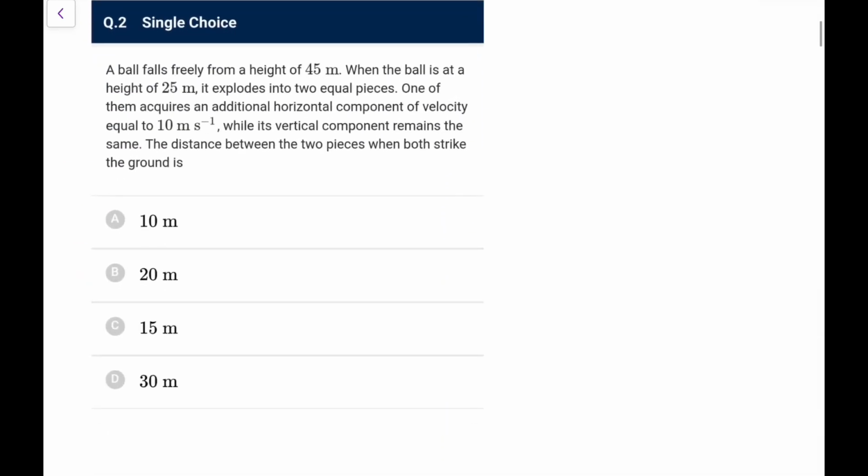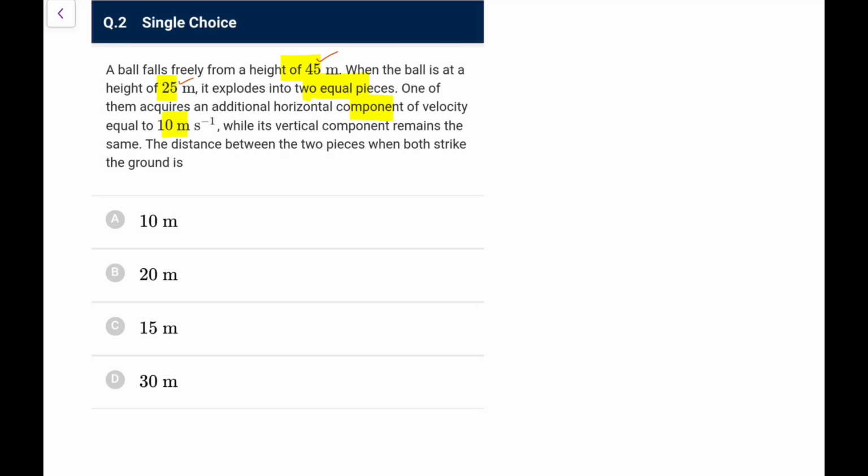Next, a ball falls freely from 45 meters. When the ball is at a height of 25 meters, it explodes into two equal pieces. One of them acquires an additional horizontal component of 10, while its vertical component remains the same. Find the distance between the two pieces when they strike the ground. Okay, so the height is 45 and this is 25.